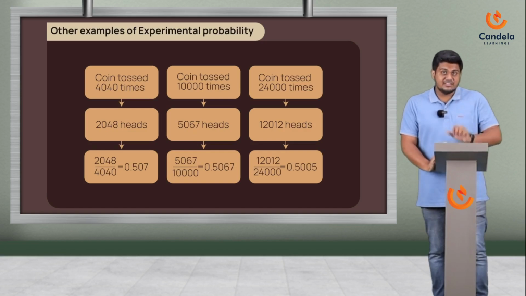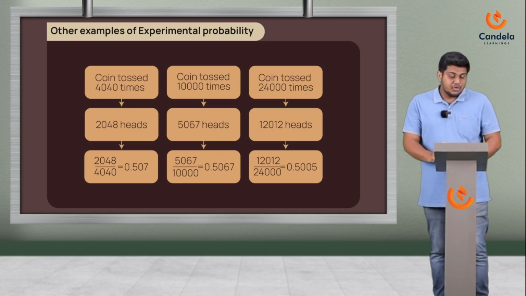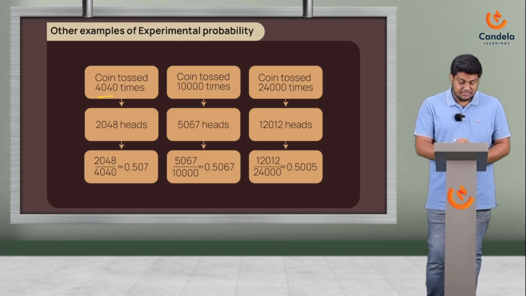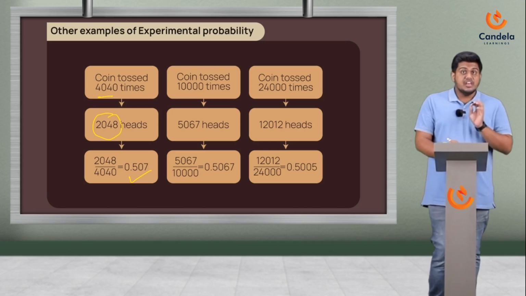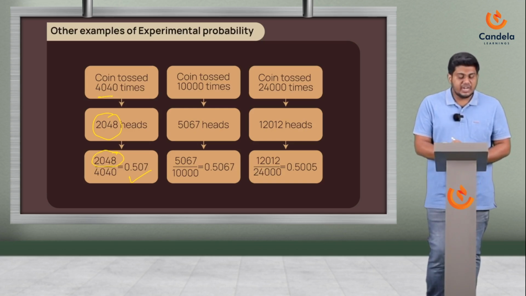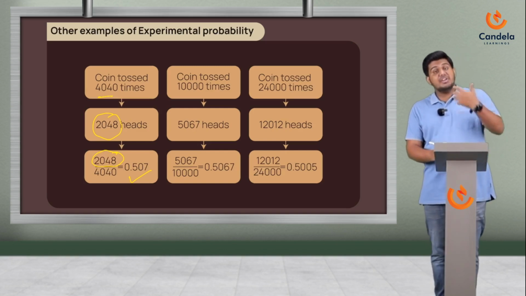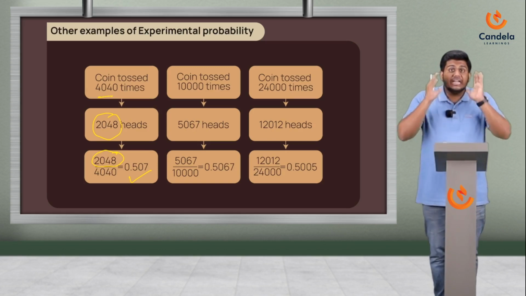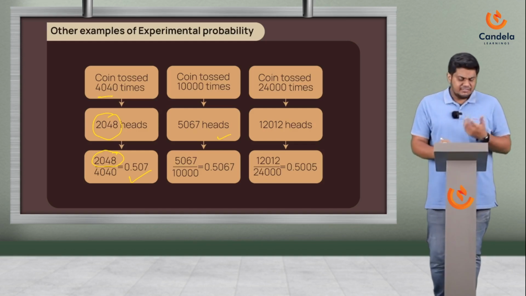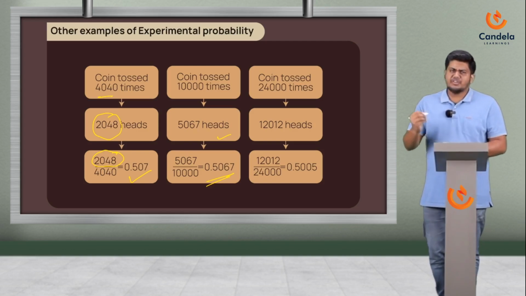There are few scientists mentioned in your textbook who have tossed a coin, say for example, 4040 times, and they saw that they got heads 2048 times. So the experimental probability that they got was 0.507. How did they get that? They divided 2048 by 4040. Now there was another even more boring person who tossed a coin 10,000 times and he got 5067 heads, where again the value came somewhere close to 0.5067.